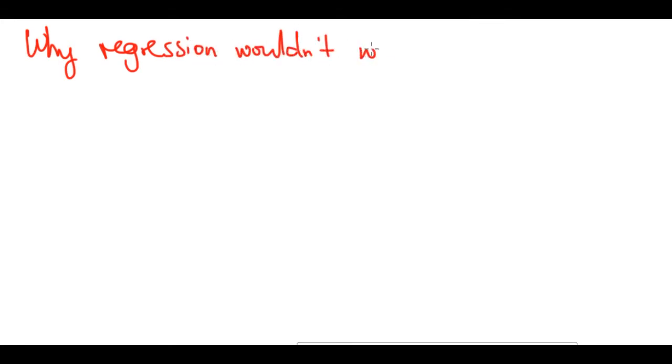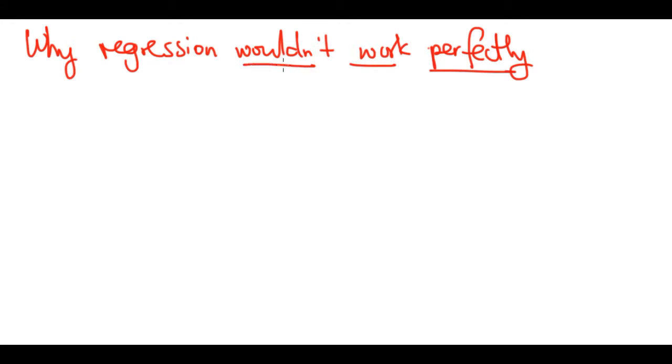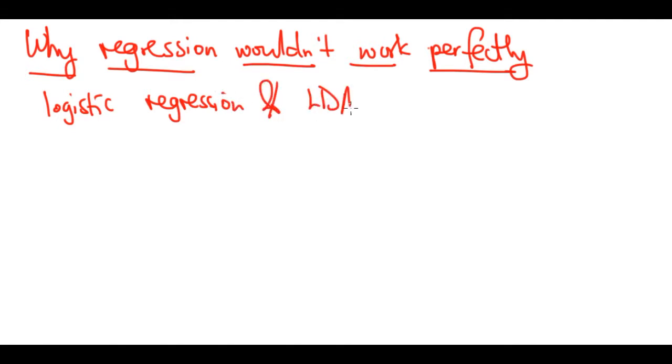So in this video, we want to discuss why regression wouldn't work perfectly. Because some algorithms, like the ones we are going to discuss in this chapter, logistic regression and LDA, classify based on calculating probabilities.